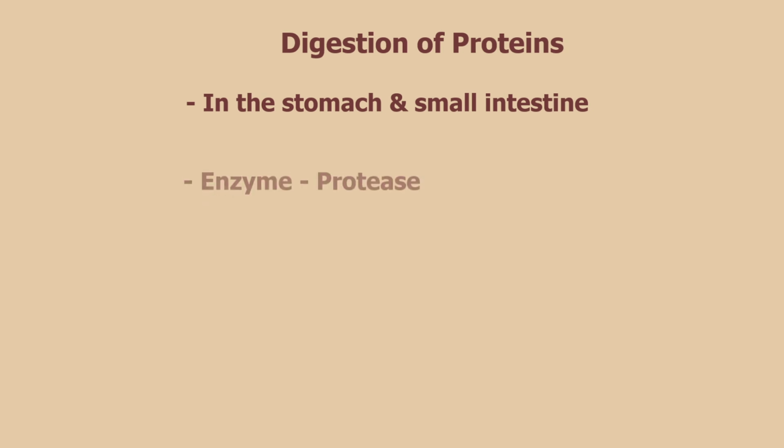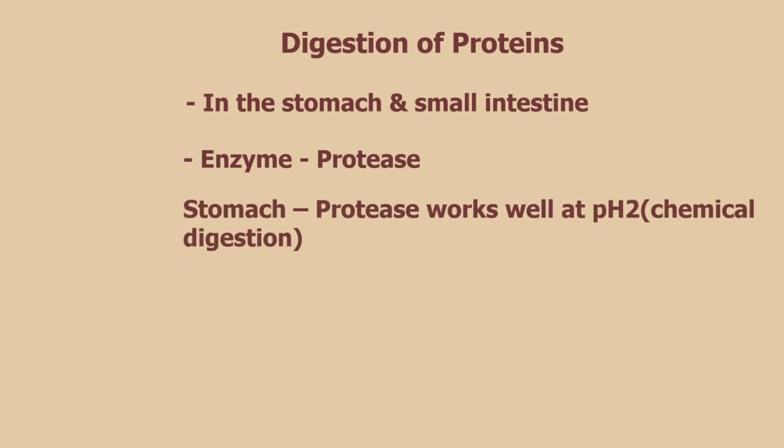The next one is digestion of proteins. Protein digestion begins in the stomach and continues in the small intestine, carried out by the enzyme known as protease. Protease works under different conditions: at a highly acidic pH of about 2 in the stomach and at a slightly alkaline pH of about 8 in the small intestine. When protein-containing food reaches the stomach, protease enzyme is secreted and begins breaking down proteins. It is effective in the acidic environment, pH 2, of the stomach.